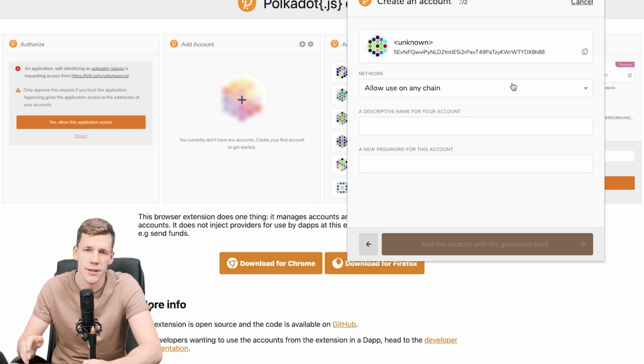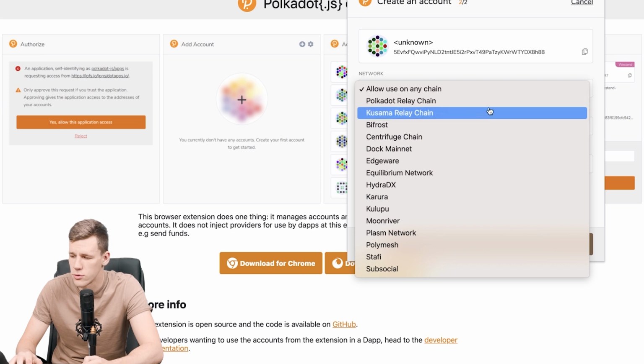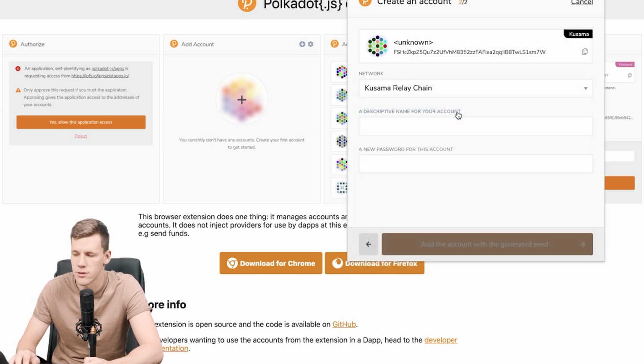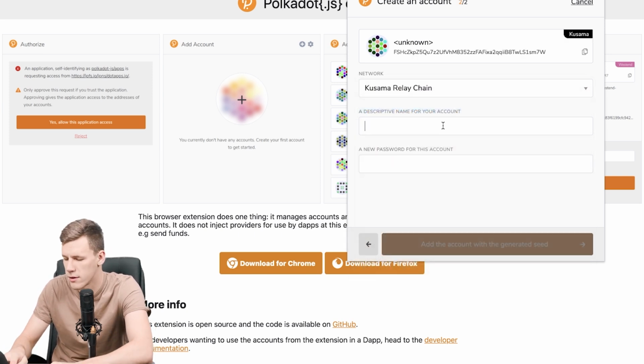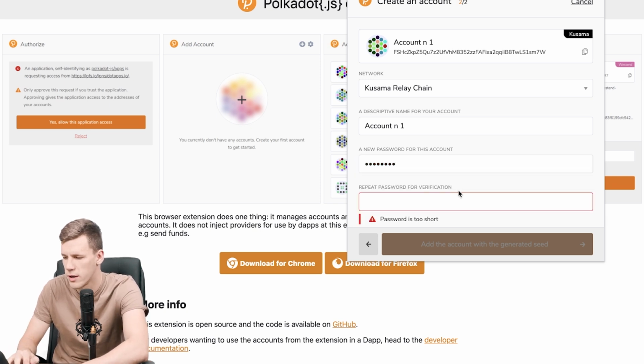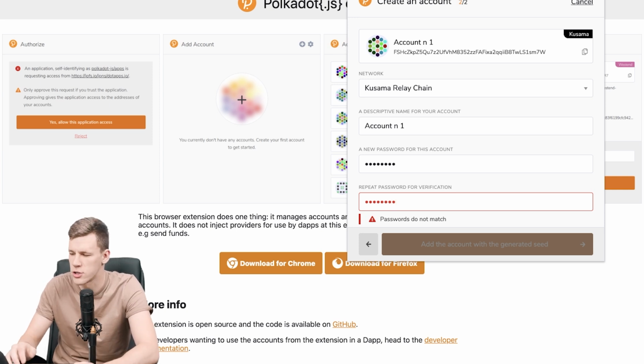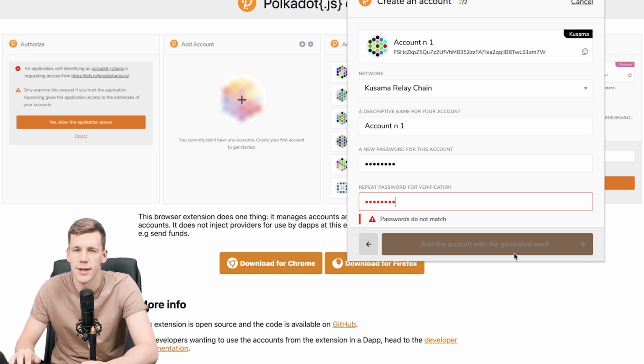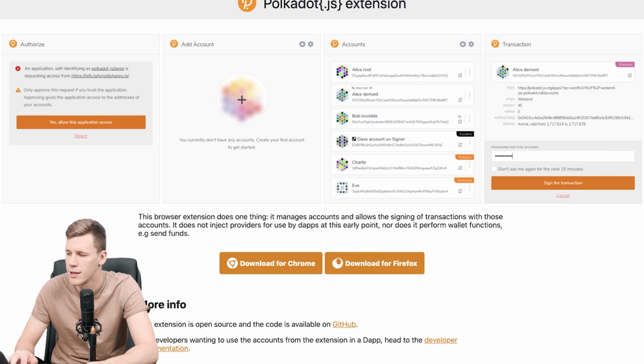Here, if you're using the account for a Kusama parachain auction or Crowdloan, you need to choose the Kusama relay chain. That's important. Then you just type in your account name. It can be anything, account number 1, and then you just make up a password for this account, any password, and repeat the password. For me, the passwords don't match because I just pressed random letters, but if your passwords do match, then you just press "Add the account with the generated seed," and your account will be basically complete. It will show up here.